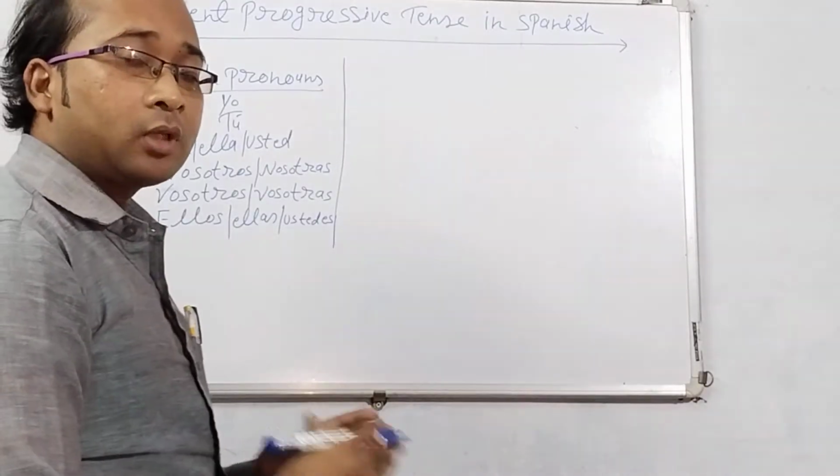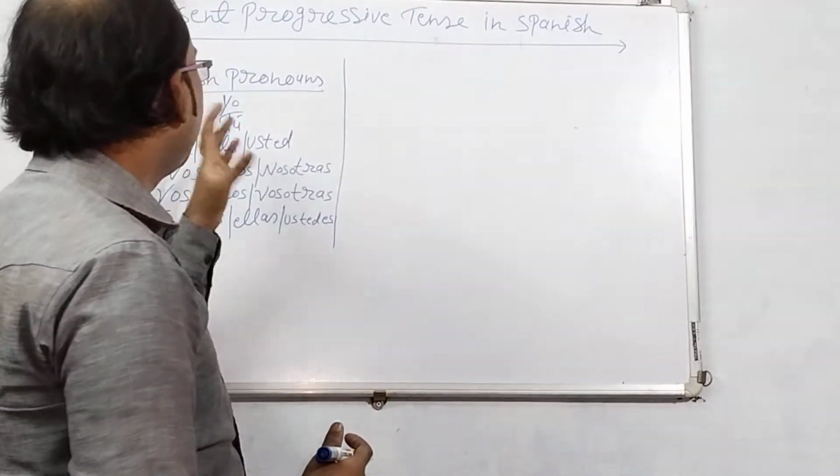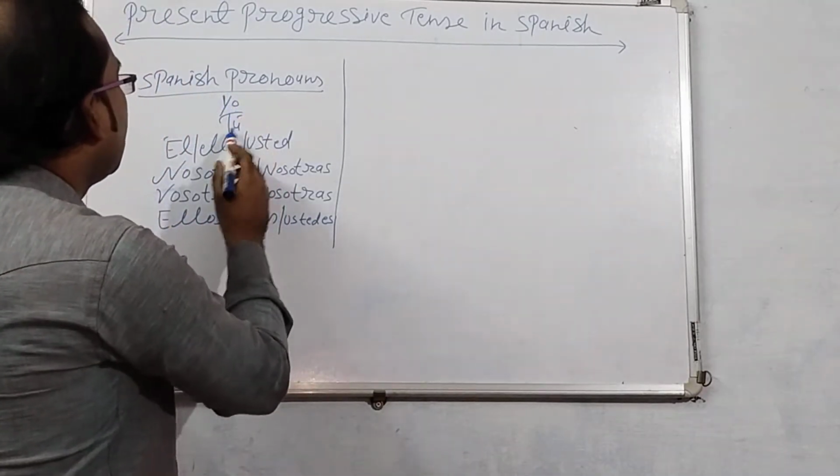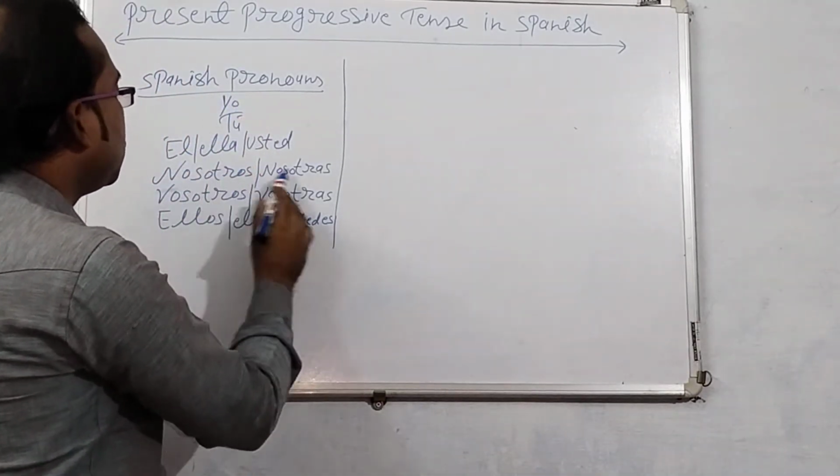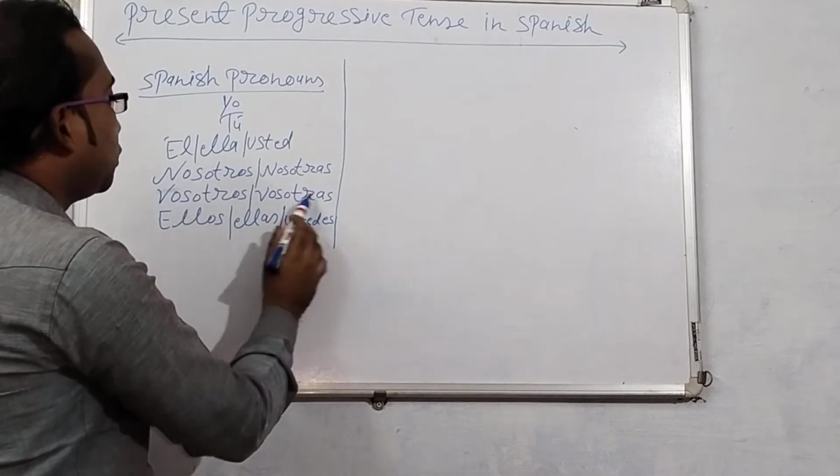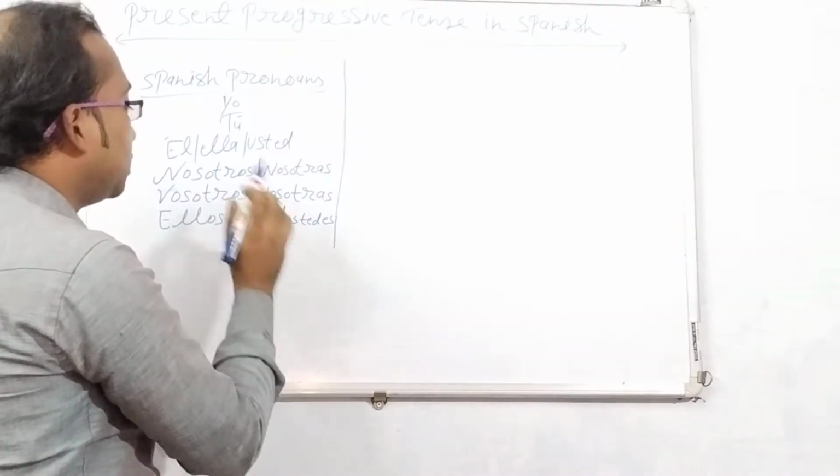In front of you, I have written Spanish pronouns. Yo, tú, él, ella, usted, nosotros, nosotras, vosotros, vosotras, ellos, ellas, ustedes.